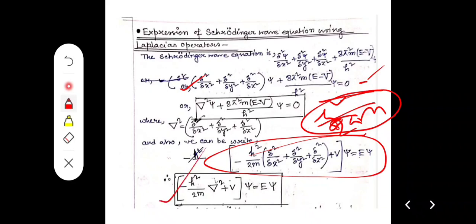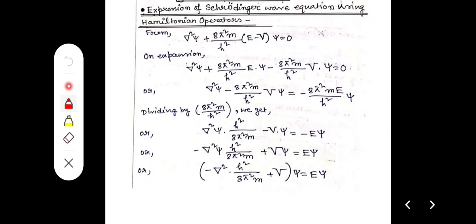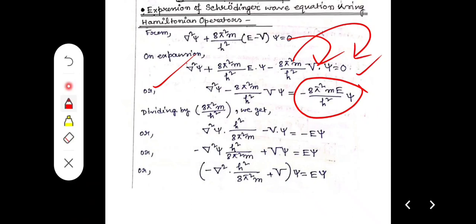So we can put in the value, this Laplacian operator. So in the wave expression it must be this way: del square psi plus 8 pi square m by h square into E psi minus 8 pi square m by h square V into psi. We can derive it from this. By this way we can put it on the other side of the equal sign. Then dividing by 8 pi square m by h square, now we get this value.